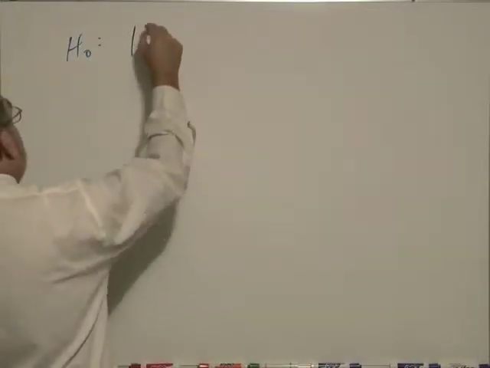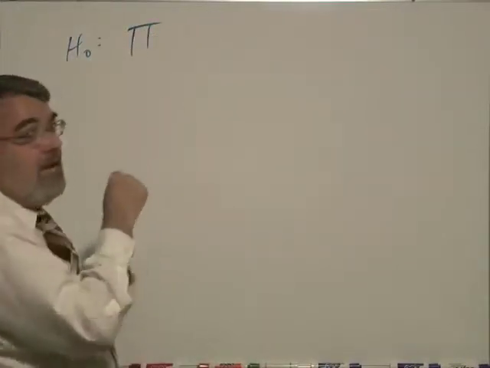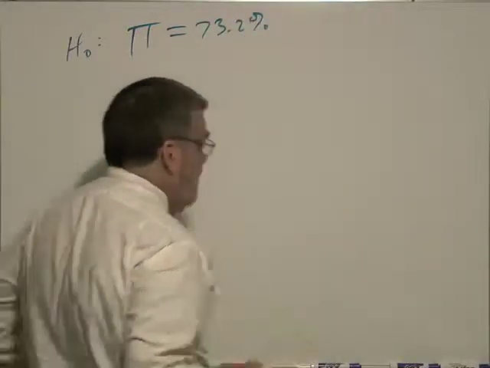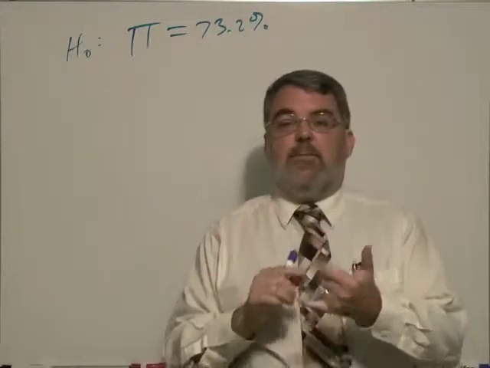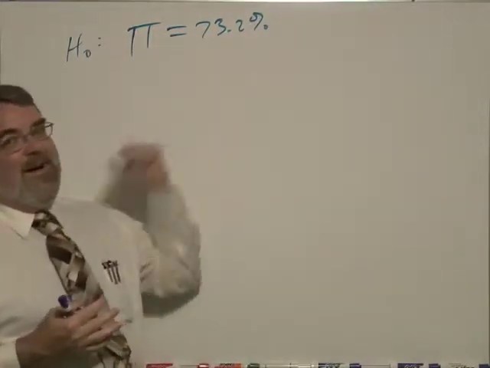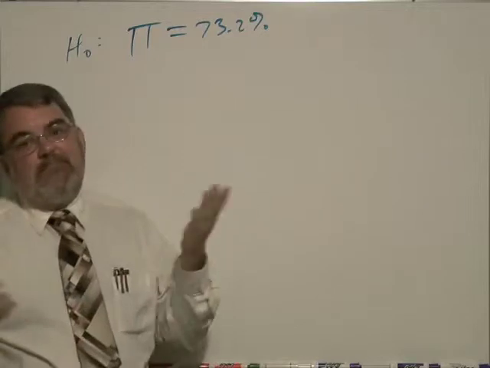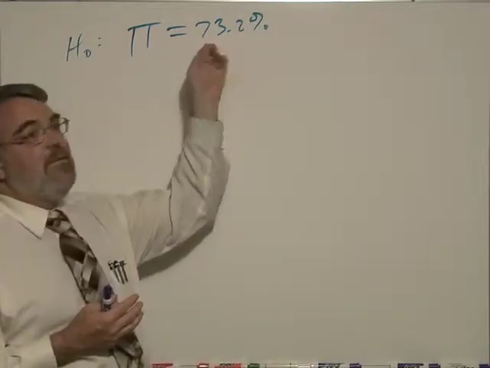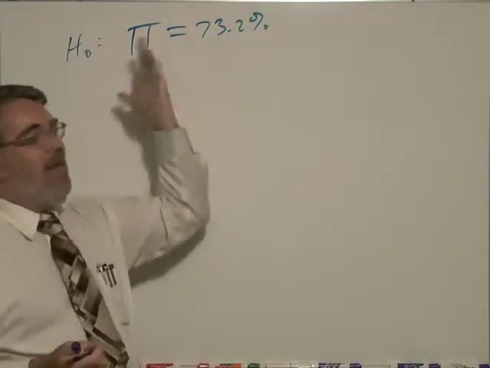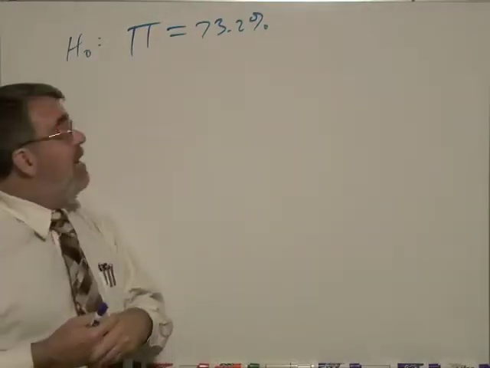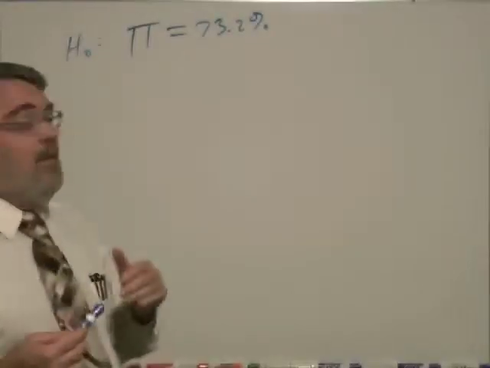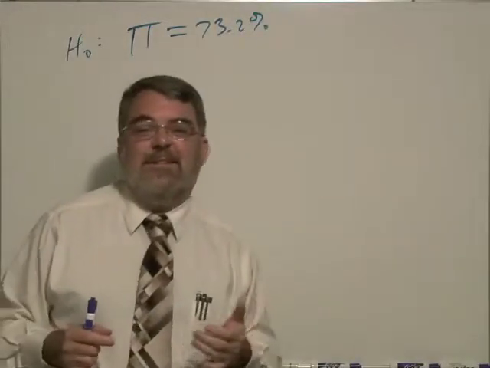So I'm going to put capital Pi equals 73.2%. Being a percentage problem, a proportion problem, we use the Greek letter pi. Technically, if you were using decimals, you would probably use the lowercase pi, and for percentages, the capital version of pi. Now what does pi represent?